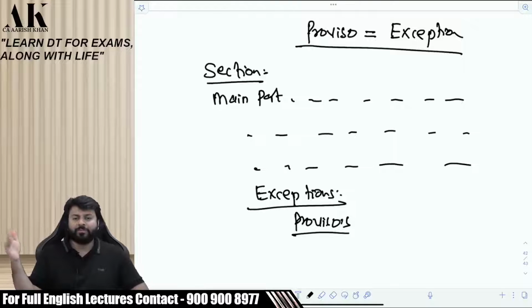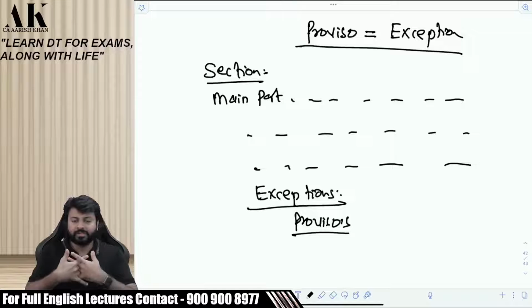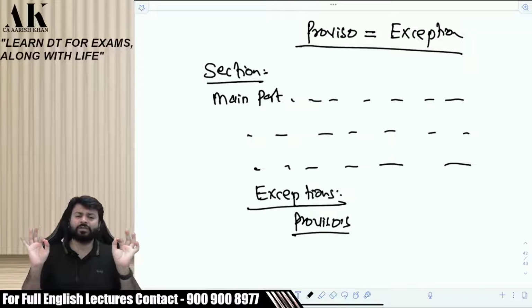Let me explain the meaning of all these things. As and when the batch progresses, I will explain these things, which will come again and again in law. So you should not be blind. What is a proviso? What is a notwithstanding clause? You should be aware of all these things. This will be useful not only in direct tax, but also in indirect tax, in law, and in audit, where there are some acts, like the CA Act, you are going to learn in audit, professional ethics. Sir, what is a proviso? Proviso means an exception to the section.